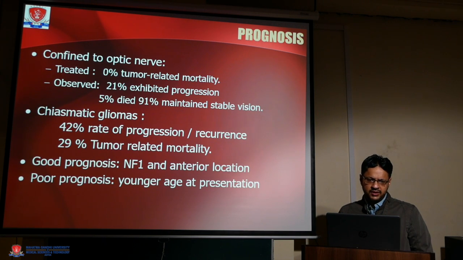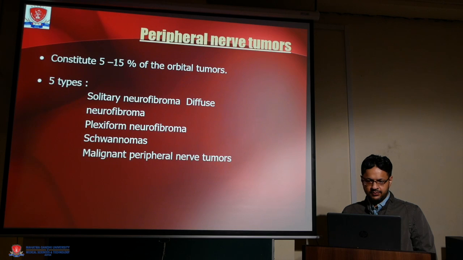Confining to the optic nerve, treatment has 0% tumor related mortality. Observation can be done, but 21% exhibit progression, 5% may die, and 91% remain stable, having stable vision. Chiasmal glioma has a 42% rate of progression and recurrence, with 29% tumor related mortality. There is a good prognosis in neurofibromatosis 1 patients and with anteriorly located tumors. Poor prognosis is seen with young age of presentation.